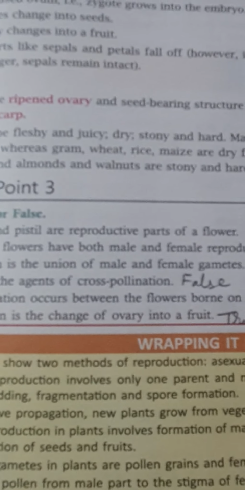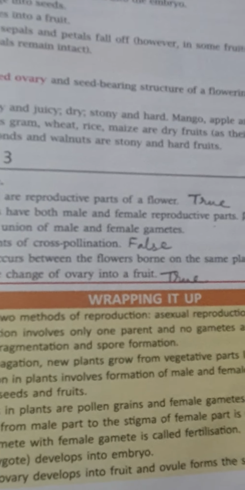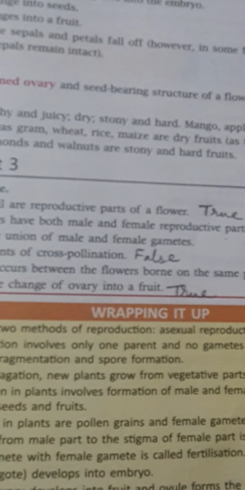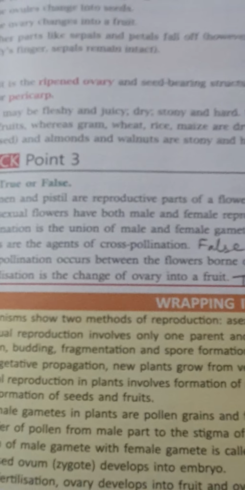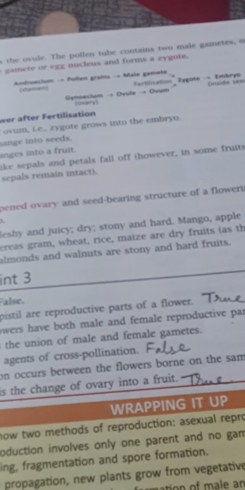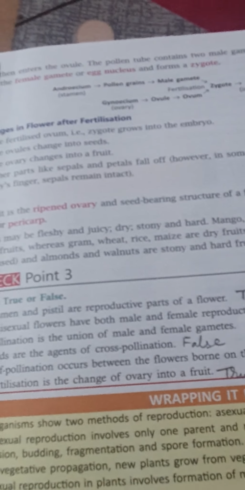Now, chalazogamy. This type of fertilization is seen in Casuarina species of plants. In this, the pollen tube enters the ovule through the chalaza. Now, mesogamy. This type of fertilization is seen in cucurbit plants such as pumpkin, ridge gourd, bitter gourd and other gourd plants, or you can say in the creepers. In this type, the pollen tube enters the ovule through its middle part or through the integuments of the ovule.